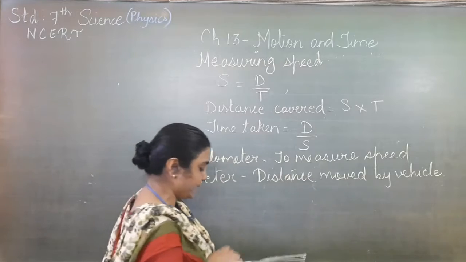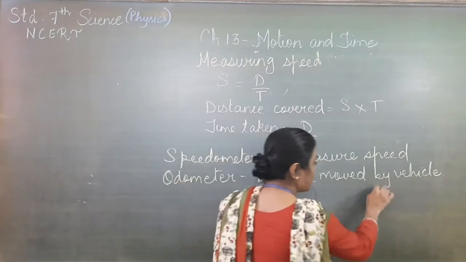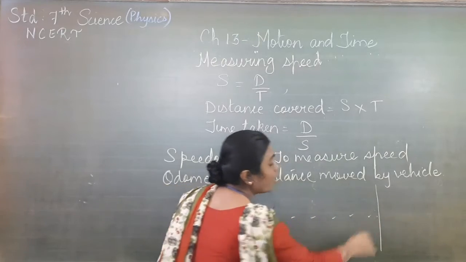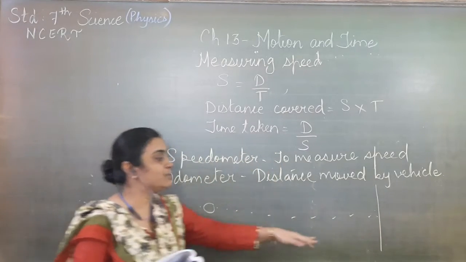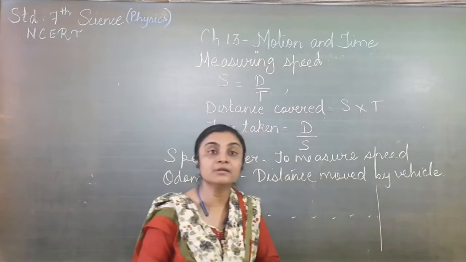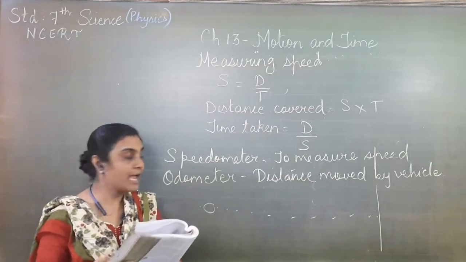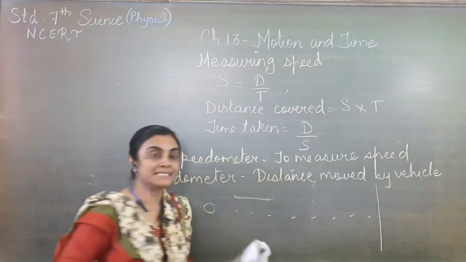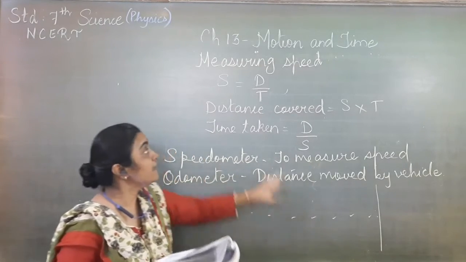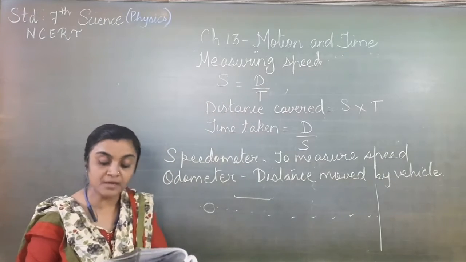Suppose this is the line given, drawn with chalk powder, and tell your friend to roll the ball. That ball will roll and it will stop at a particular time. So you have to note down the time. Then you have to measure the distance. If we have the time and the distance, we can calculate the speed of the ball.